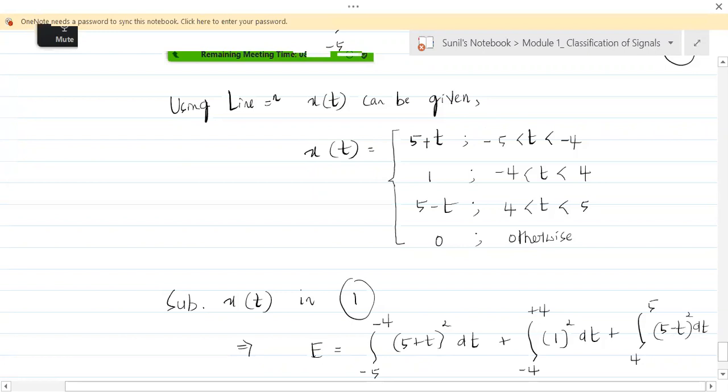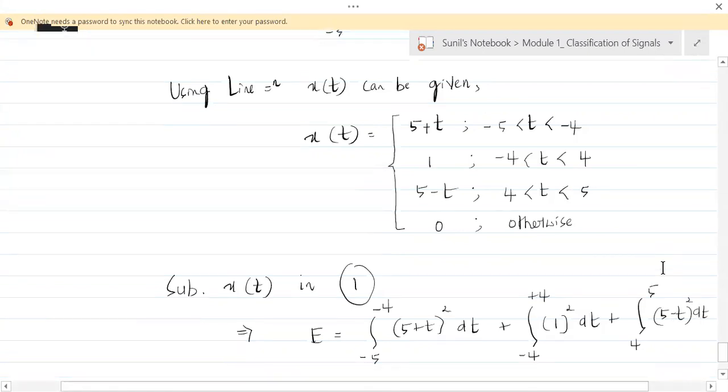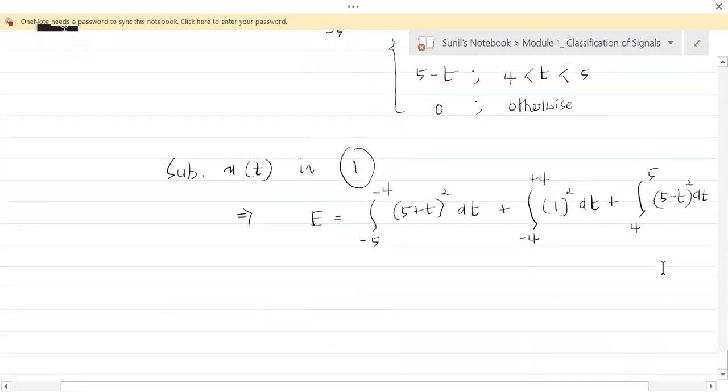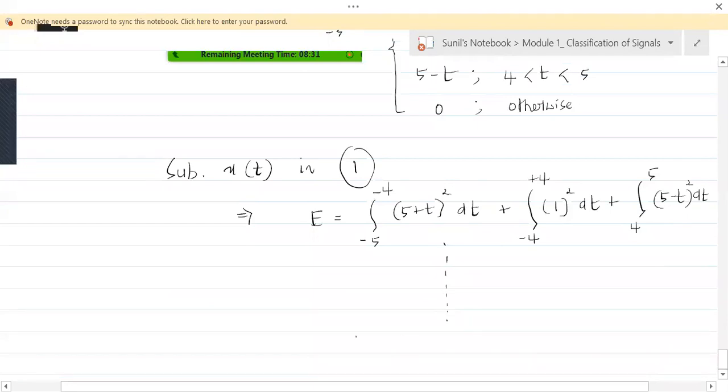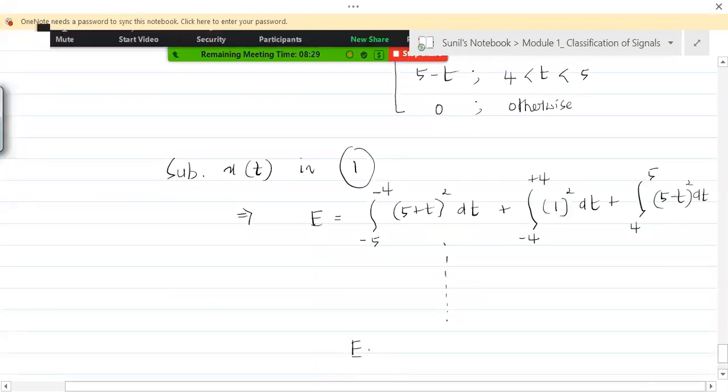So this is what the equation is. Okay, and just work out all this yourselves, and you should get your energy to be equal to 26 by 3 joules.